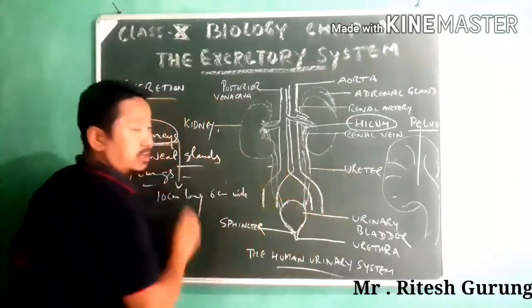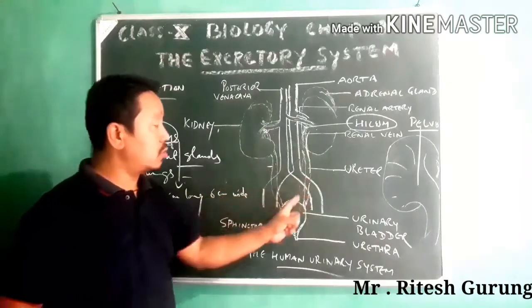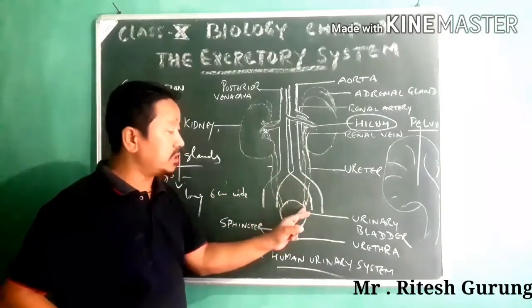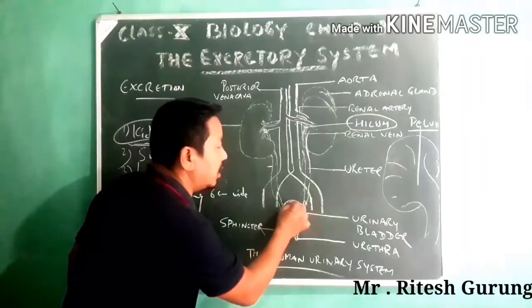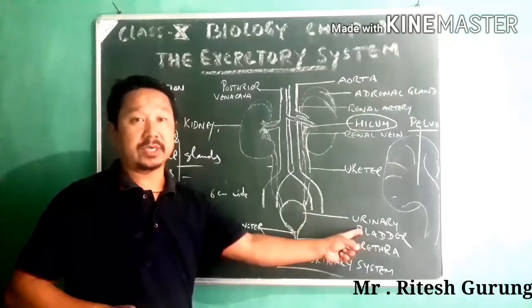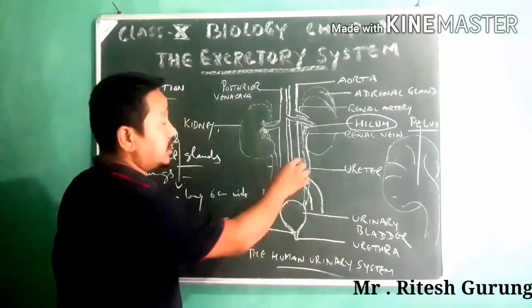This is your ureter, and at the end it opens into the muscular bladder, which is called the urinary bladder.